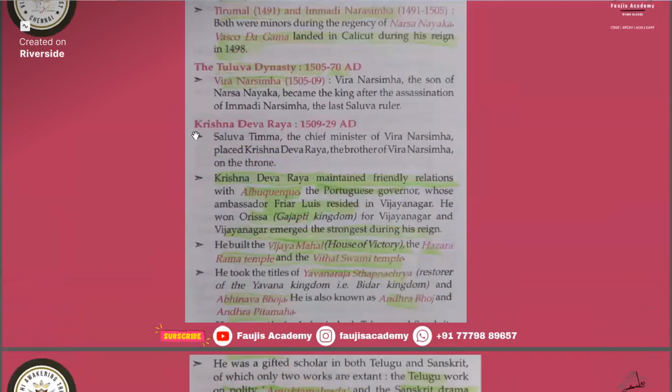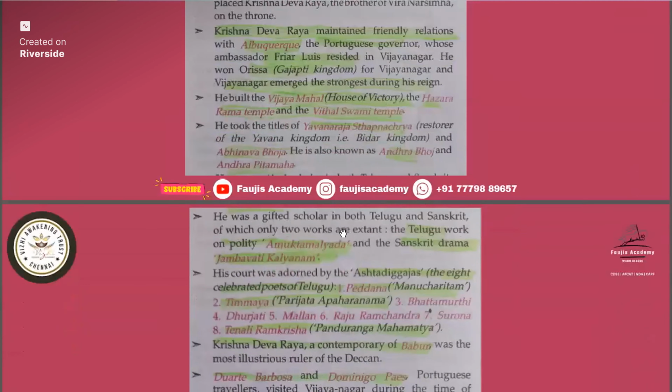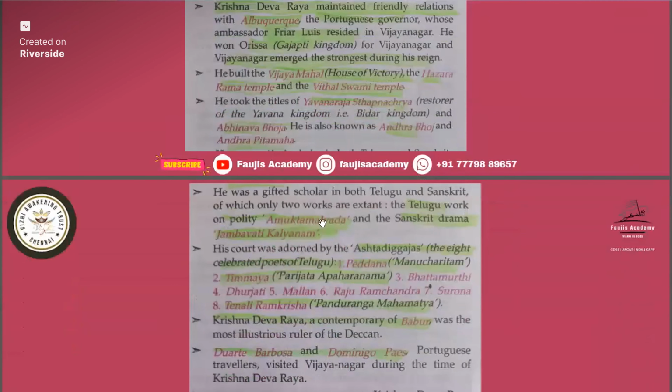So don't get confused between Krishnadeva Raya, Devaraya I and Devaraya II. Study all that properly, all the names and everything. In the exam also, see carefully. During his time he wrote a book, Amuktamalyada. Remember this name; it is written in Telugu by Krishnadeva Raya.